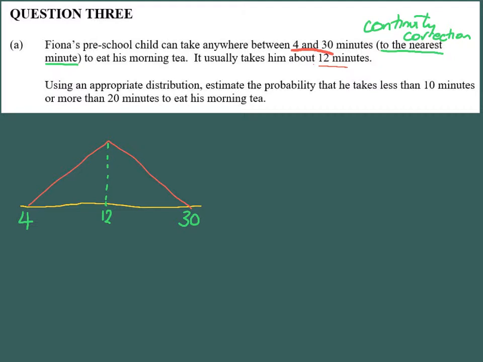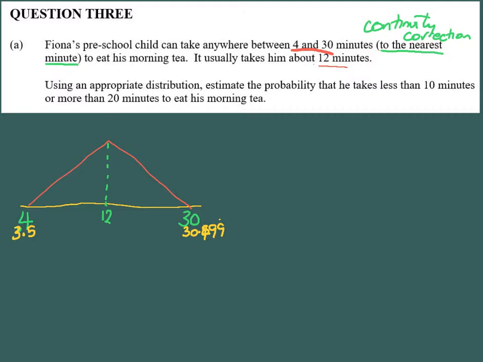If we were going to take into account continuity corrections, we have to say it can take anywhere between 4 and 30 minutes to the nearest minute. So this 4 is actually really 3.5, because 3.5 is rounded up to 4. Likewise, up to 30.5, it can do, or 30.49999 recurring, which is 30.5, that will be rounded back to 30.